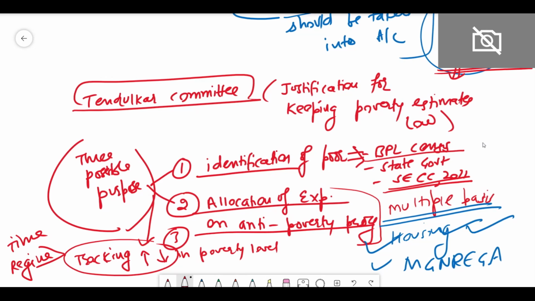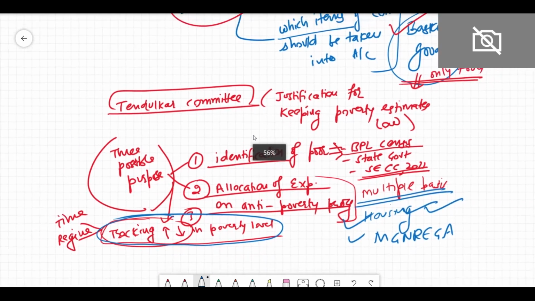So to compare the poverty in the different states, or to compare the poverty in the different time periods, this is the main purpose of calculating the poverty line. This is the main purpose of basically calculating the head count ratio as far as the purpose of this Tendulkar committee is concerned, right?